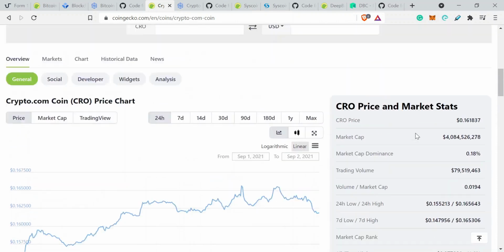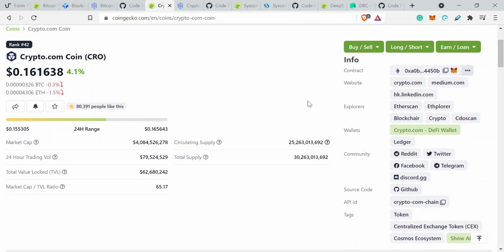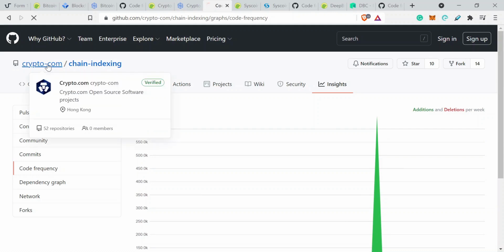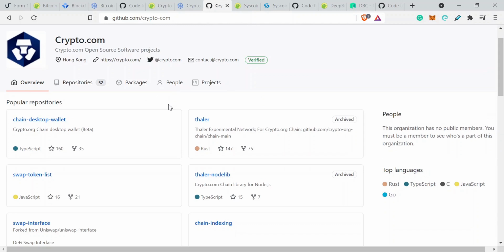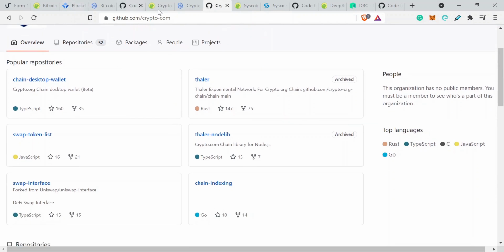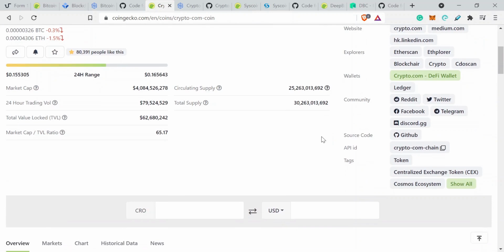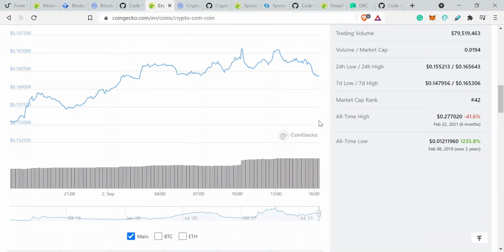There are other ways of determining the length of time that a token has been around. For example, you can look on GitHub, and it will tell you when the Crypto.com repository was first created. But generally speaking, you can use the lowest price of the token, unless, of course, you're aware that the token has existed at a higher price and then gone lower subsequently.